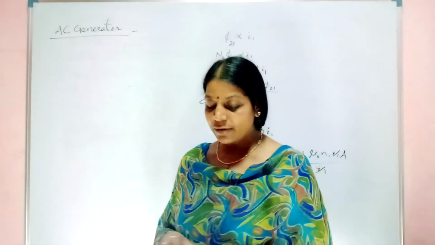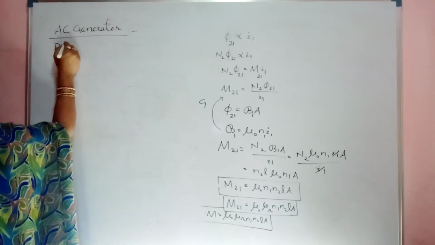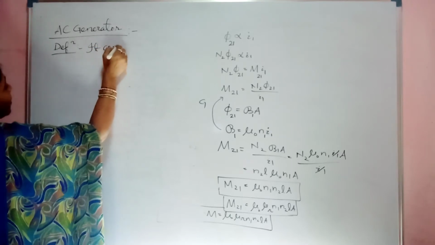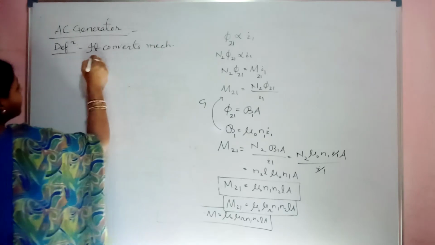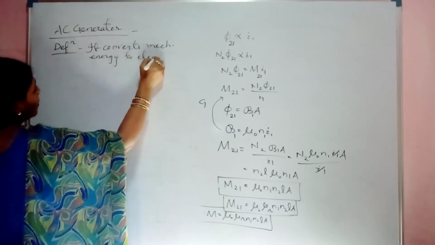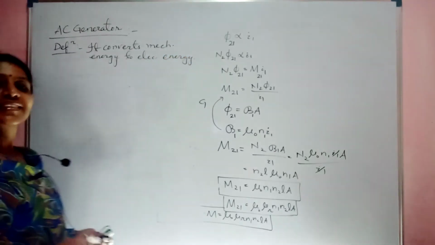First you have to write the definition of an AC generator. So what will you define? It converts mechanical energy to electrical energy. First part over.